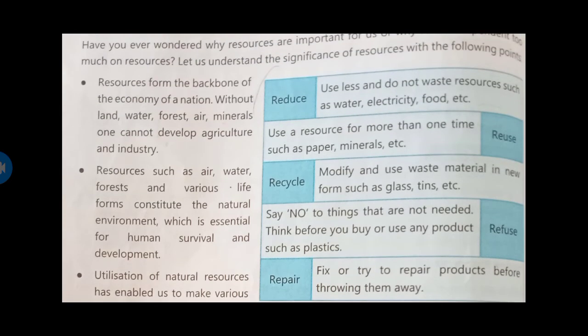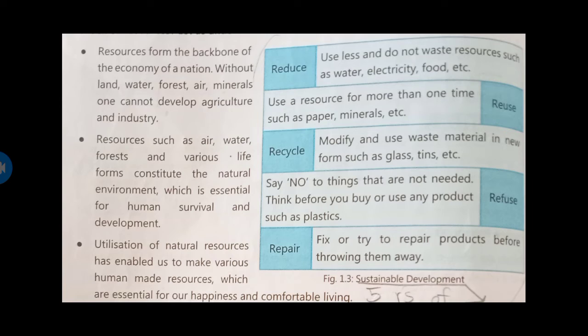Now see, there are only 3 Rs actually: reduce, reuse, recycle, but 2 are added. Reduce means use less and do not waste resources such as water, electricity, food, etc. Reuse means use resources more than one time, again and again, like paper, minerals, etc. Recycle means modify and use waste material in a new form, like glass, tins, etc. Make something new of that.